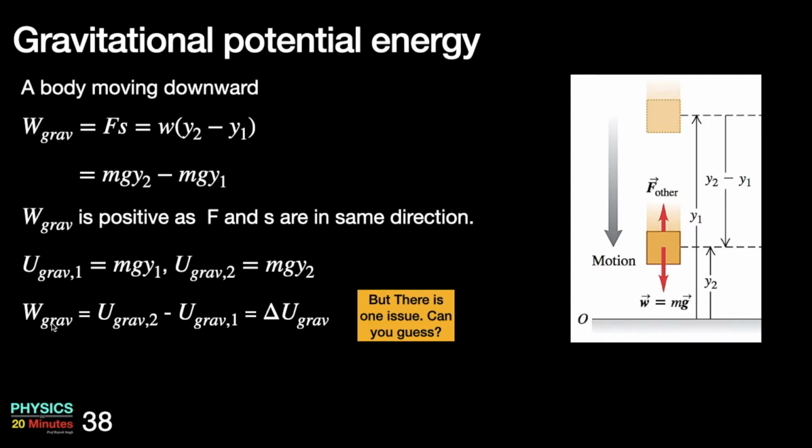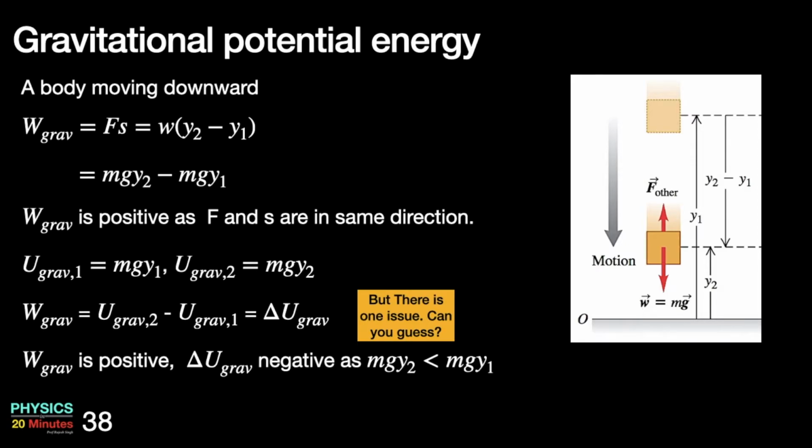Work done by gravity is positive, so numerically there is an issue here. In order to fix that, W grav is positive as the change in potential energy is negative, so I will introduce a minus sign. I will write work done by gravity is the negative of the change in gravitational potential energy.